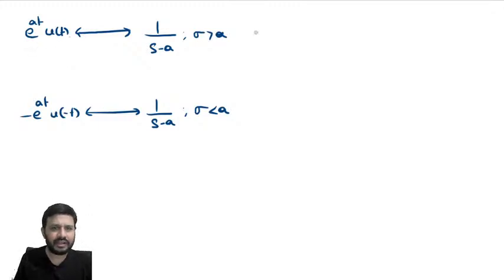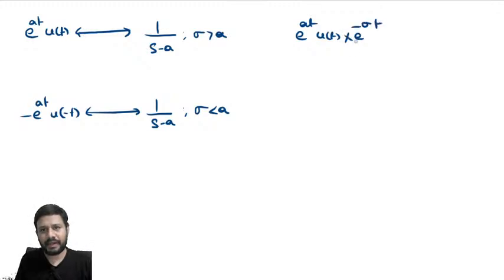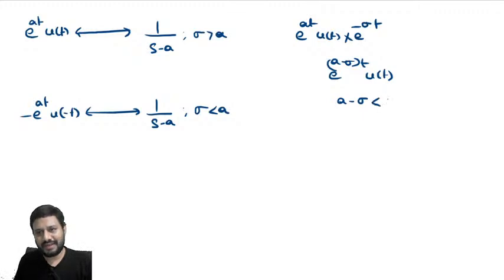See, for this signal also, if you want to get the ROC, what I said, multiply the signal with e power minus sigma t. So what happens? Our overall signal becomes e power a minus sigma into t u of t. Now for the convergence, this signal has to decay. Decay means what? A minus sigma must be less than 0, then only it will decay, or a less than sigma or sigma greater than a. That itself is your ROC.